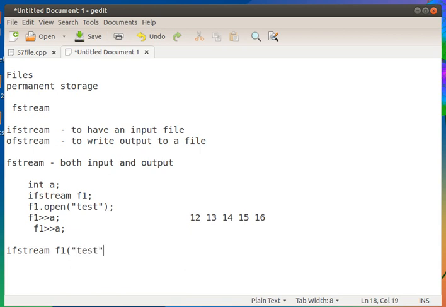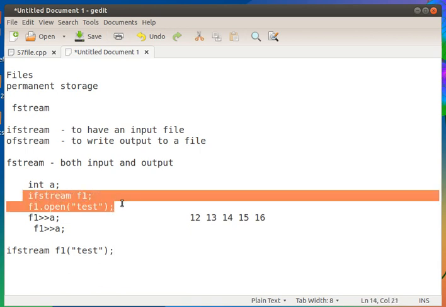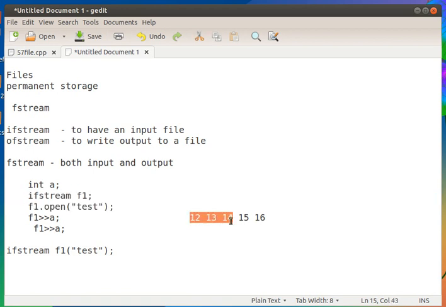Both are the same; these two lines can be substituted by this single line if needed. So this is how we create the object of ifstream for file manipulation of input type. We should be careful about the storage of the input file: it should be stored in such a way that there are spaces in between the integers.